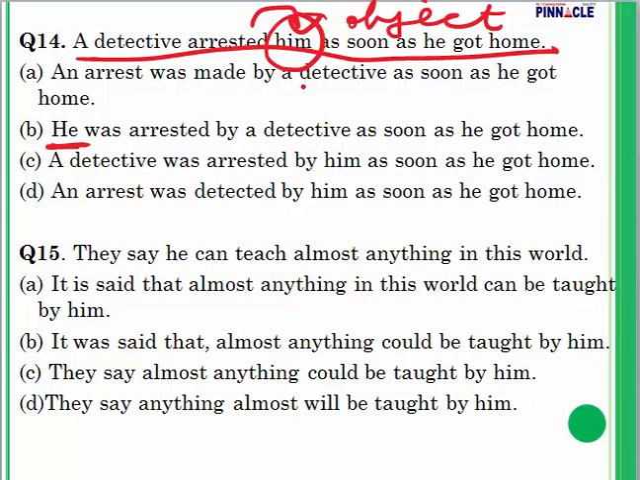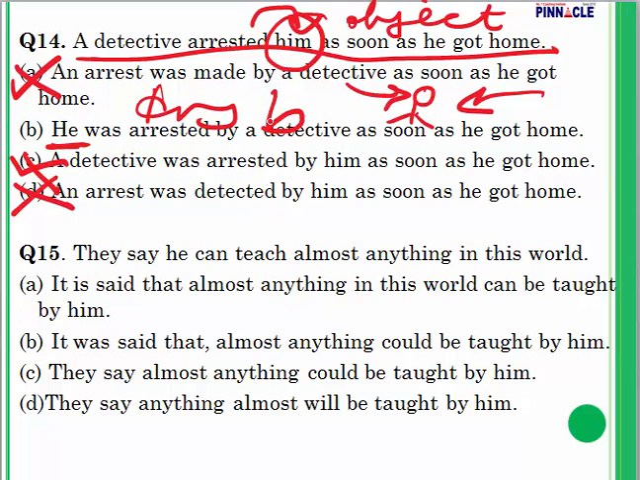An arrest was made by a detective as soon as he got home. A detective arrested him as soon as he got home. As soon as a person came home, suppose this is my person, the detective arrested him. But in the first sentence we are saying an arrest was made by the detective as soon as he got home. Meaning has changed. So A will get eliminated. B, right now I am going to leave it out. A detective was arrested by him as soon as he got home, meaning has changed. We are talking about the arrest of the detective and not of the person. An arrest was detected by him. Incorrect. So A gets eliminated, C gets eliminated, D gets eliminated. What are we left with? We are left with B.